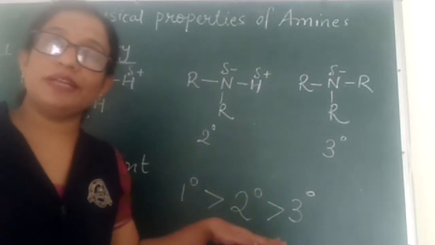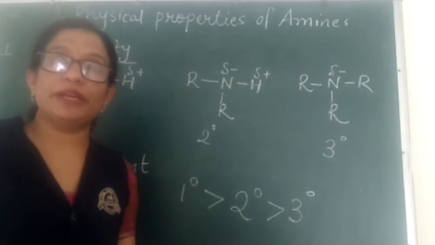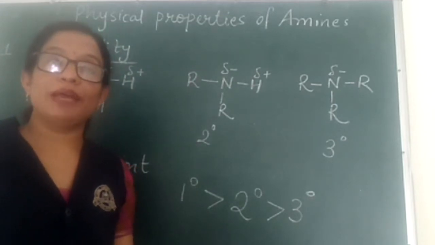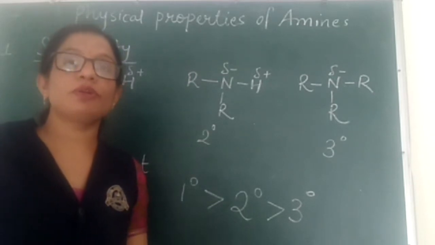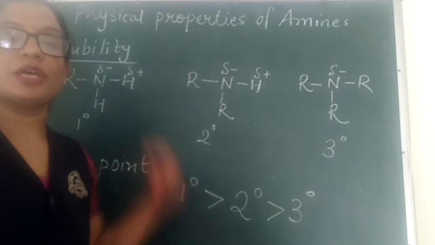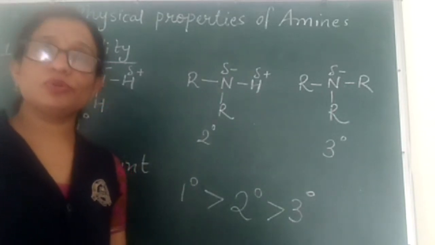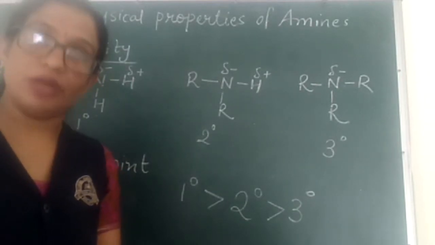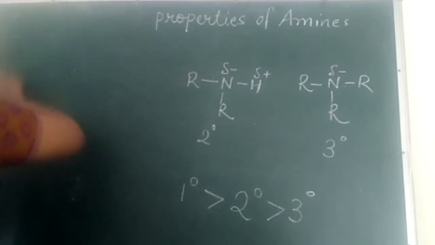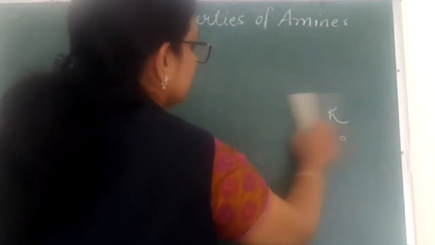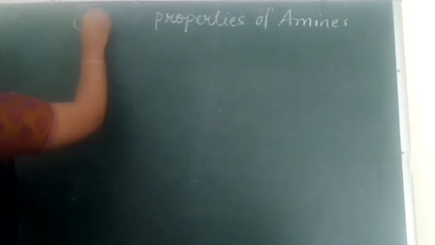Here we have not taken aryl amines, that we will talk about later. Here we are only comparing the boiling points of primary, secondary and tertiary alkyl amines. So these were two physical properties of amines: solubility and boiling points. Now coming to the chemical properties of amines.